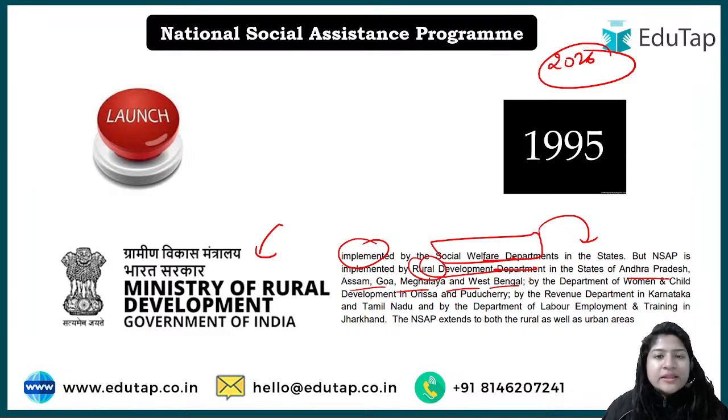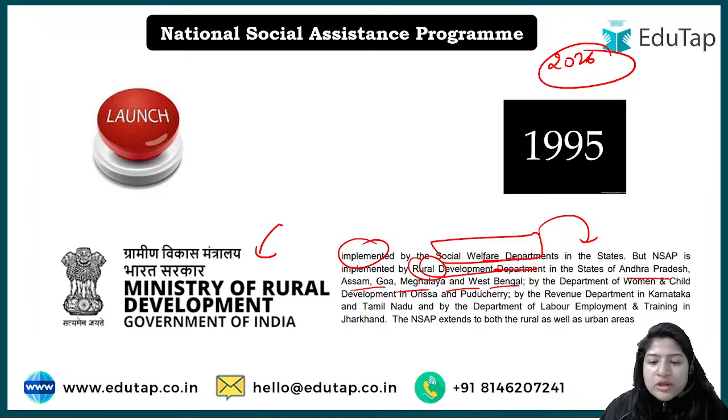See, it is a simple thing: at the national level, the Ministry of Rural Development is taking care of it. However, at the state level, any department can take care of it. For example, in some states the Social Welfare Department can take care. You need not memorize which state has which department implementing it. No, but just to give you a brief idea that at the state level anybody can implement it.